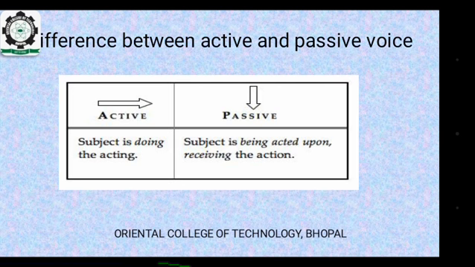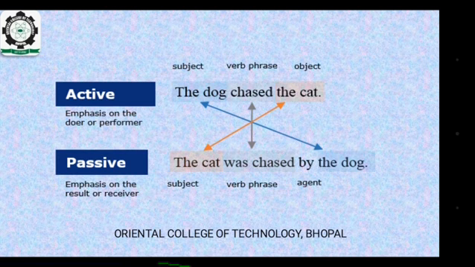Difference between active and passive voice. Active voice, subject is doing the acting. Passive voice, subject is being acted upon, receiving the action. Now look at this chart. Active, emphasis on the doer or performer. The dog chased the cat. The dog is the subject, chased is the verb phrase, and the cat is the object. In passive voice, the emphasis is on the result or the receiver. The cat was chased by the dog. The cat is the subject, the verb phrase is was chased, and by the dog is the agent.